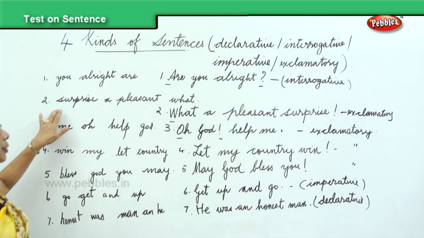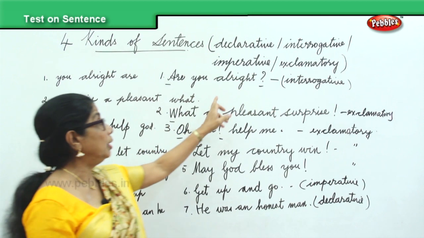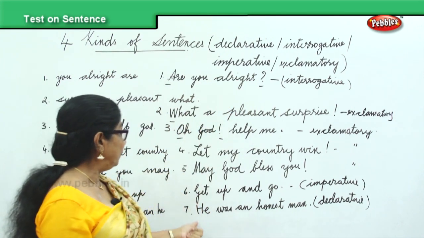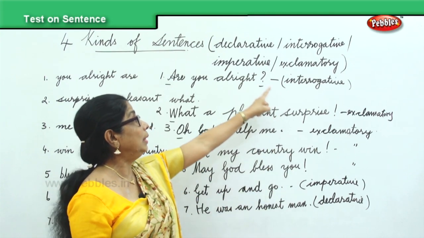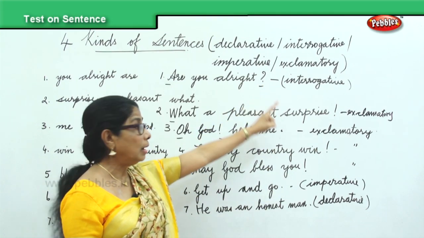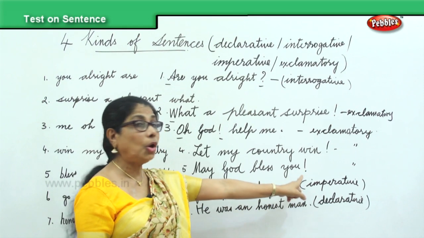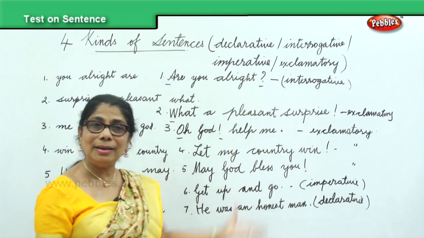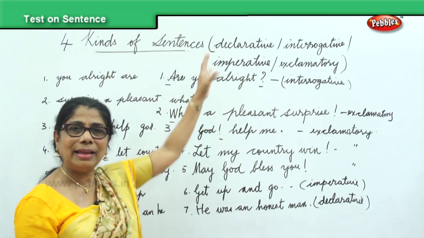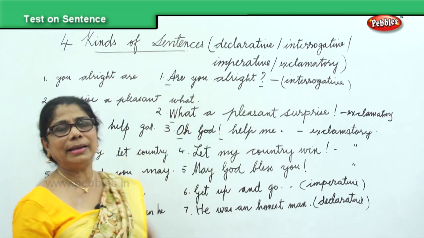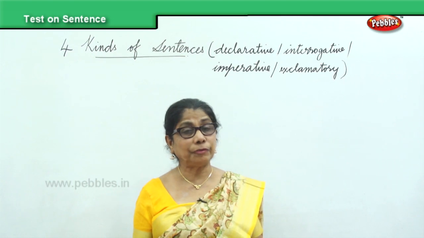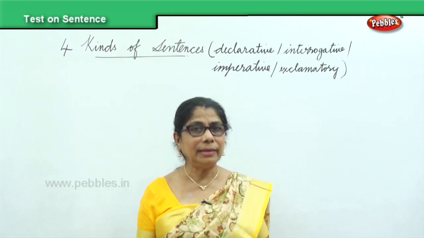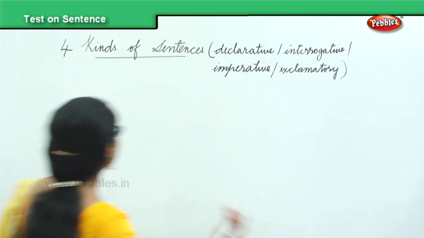You learn to put the sentence in order. You learn to put the beginning of the sentence in capital. You learn to end it with the question mark, full stop, or exclamation mark. And now you learn how to identify the four different kinds of sentences. Another small exercise for you to identify the kind of sentence.